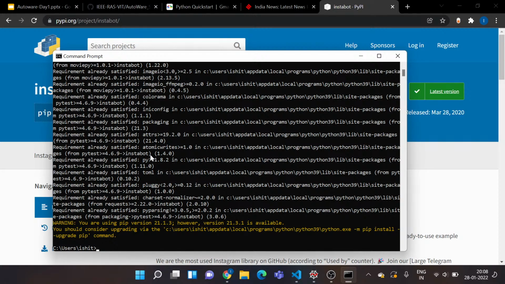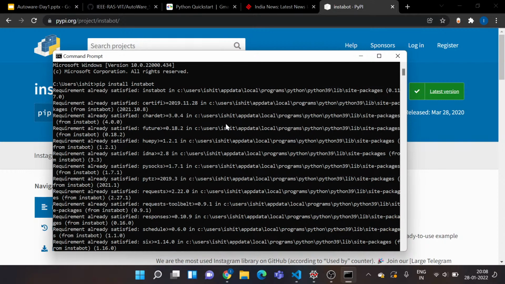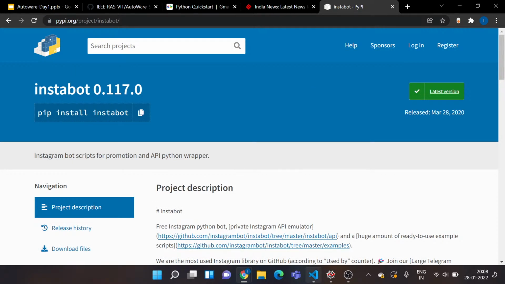While you're installing this library, one more thing for this session: I'll be using Visual Studio Code for writing all the programs. You can use PyCharm or Spyder or Jupyter Notebook, whichever IDE you prefer for writing Python. As I can see, people have started responding with a yes, so I assume that by this time you all have installed this library. Moving further, we'll go back to our Visual Studio Code.